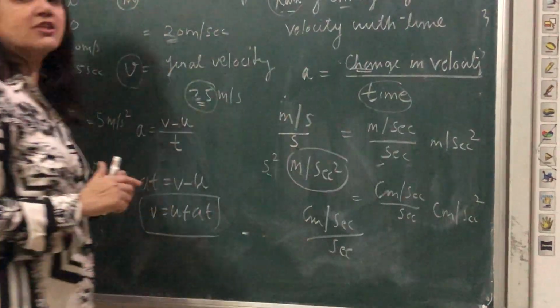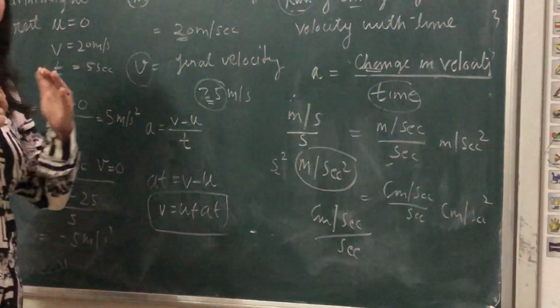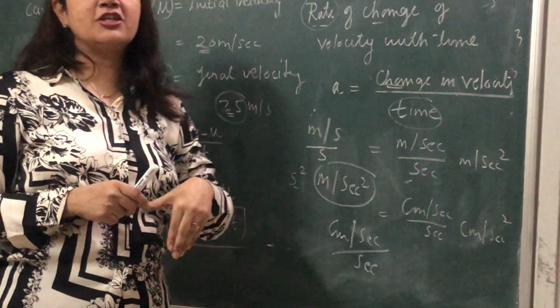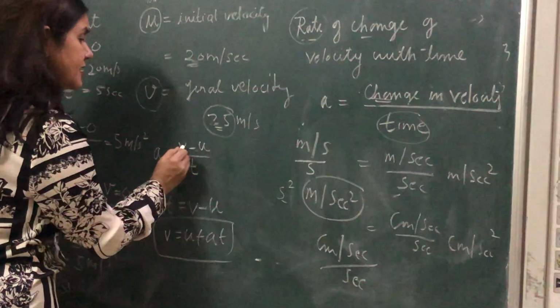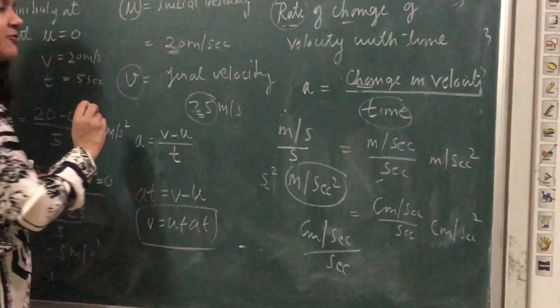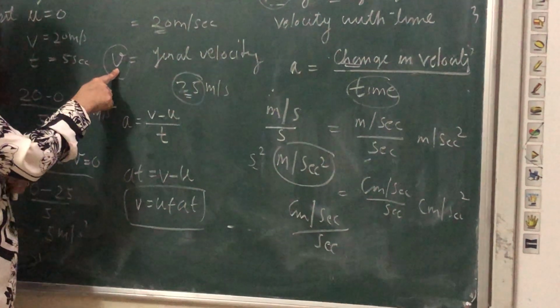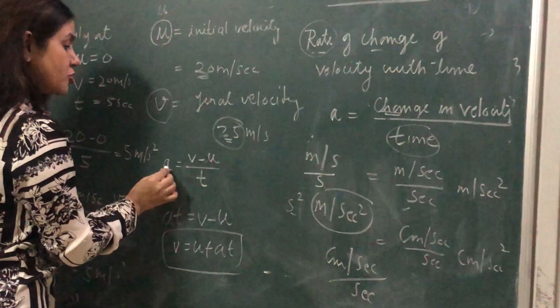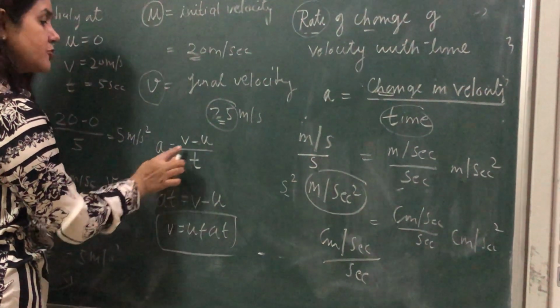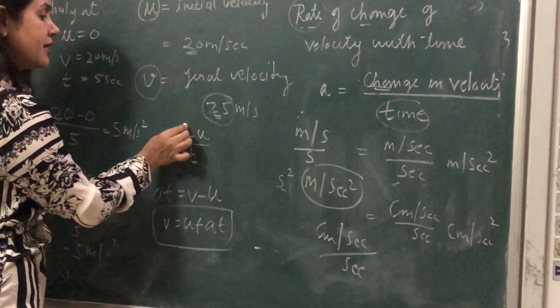What do you understand? Acceleration is the change in velocity. Change means final velocity minus initial velocity. How will you calculate it? Change in velocity means final velocity, which is v, minus initial velocity, which is u. So you will calculate a is equal to v minus u upon t.